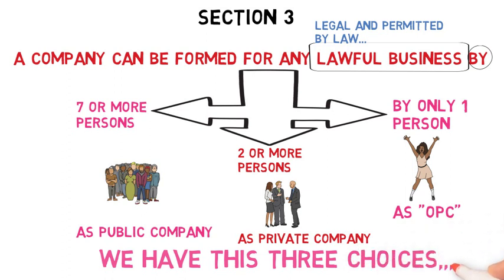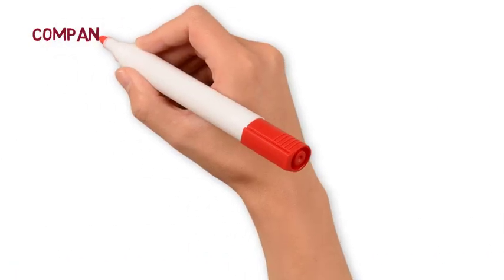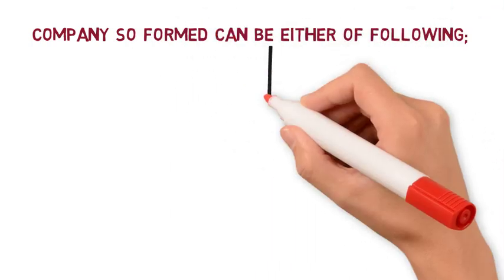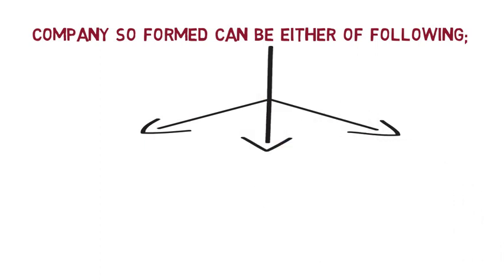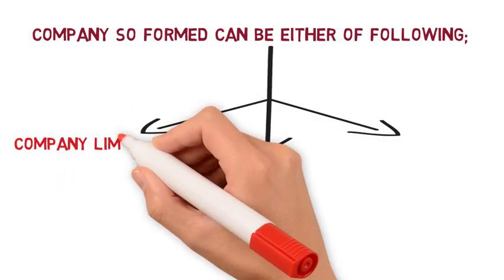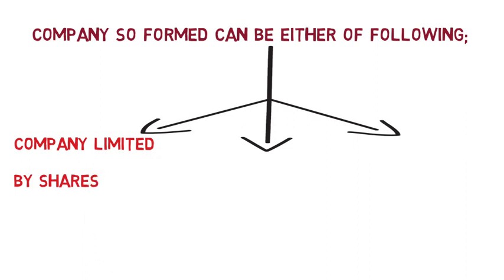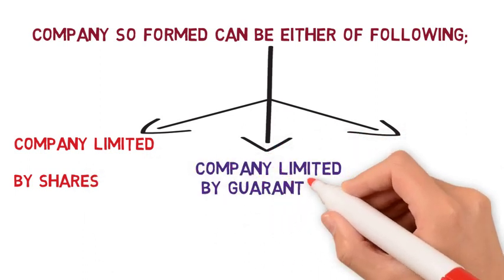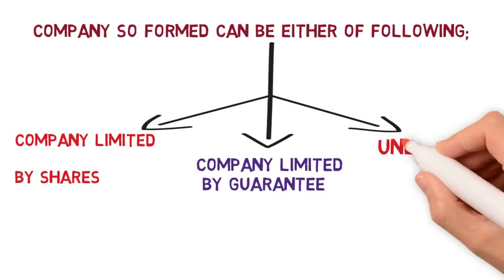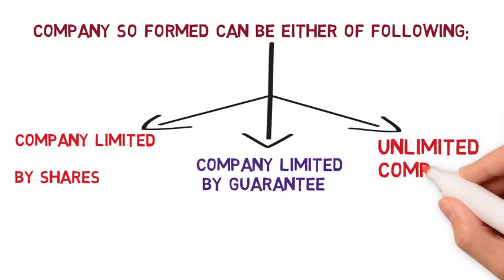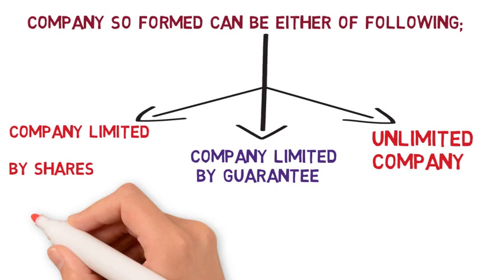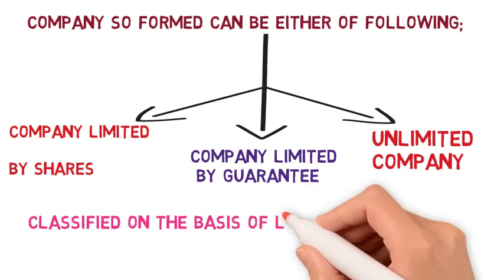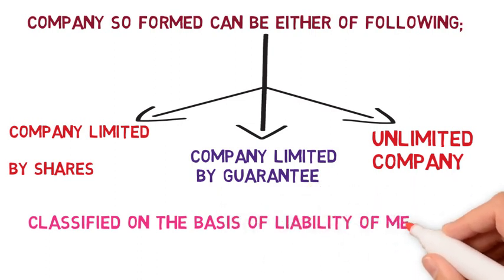Okay. Next, the company so formed can be either of the following: a company limited by shares, or a company limited by guarantee, or an unlimited company. These are classified on the basis of liability of members of the company.